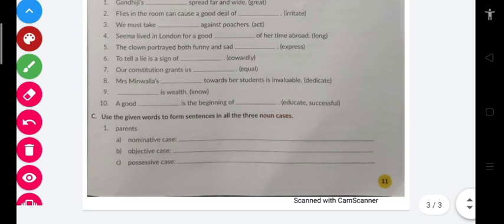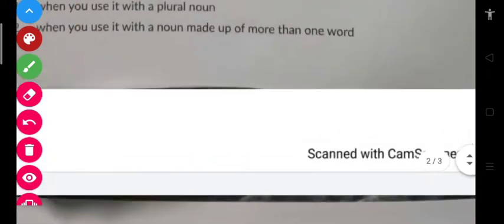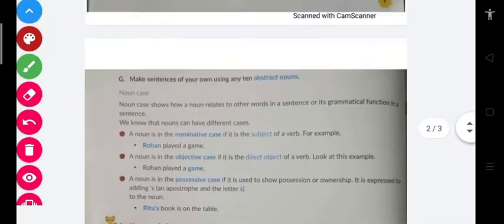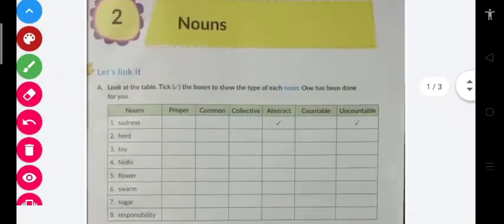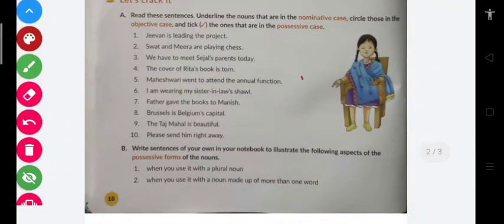Now next is, this is not your homework, don't worry, I've already given you so much homework. So students, just note your homework. Your homework starts from here.